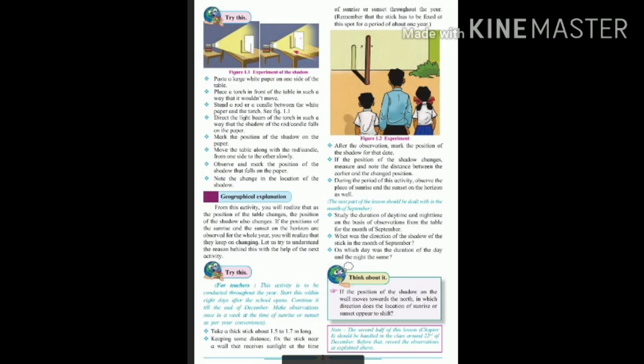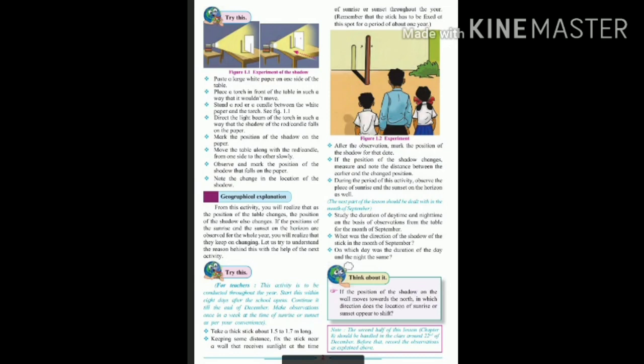During the period of this activity, observe the place of sunrise and sunset on the horizon as well.